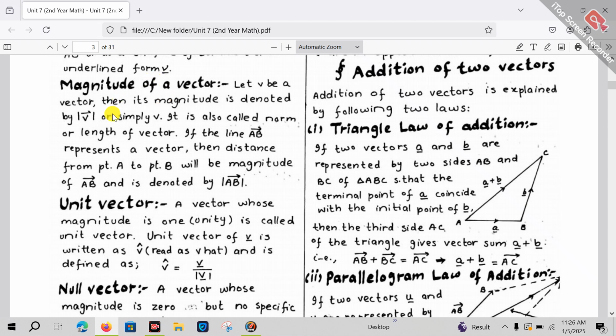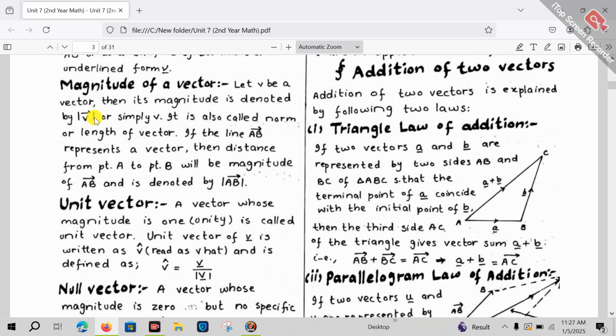Note that these two lines mean magnitude or norm. In higher classes we call it norm, but in this class we call it magnitude. But the point to be noted is that in case of matrices, when we put these two lines, it means determinant.